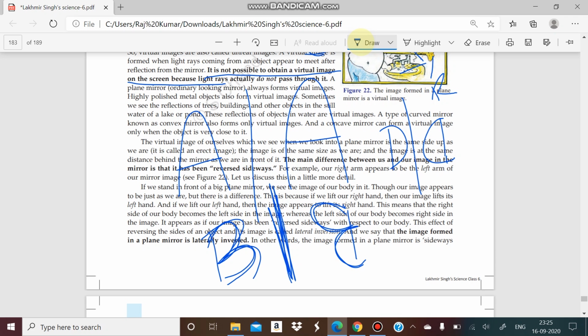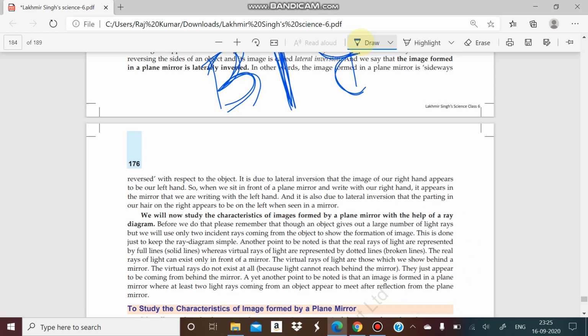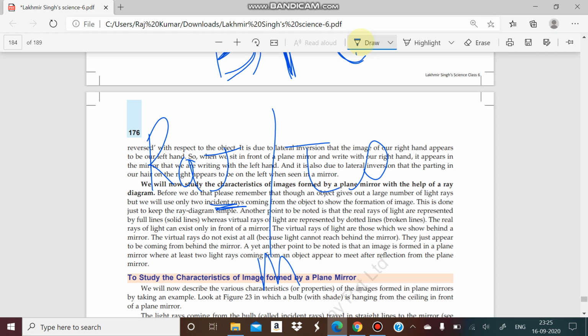Okay, so you have to write your names on a paper and try to find out how it will look in the mirror image. Suppose I'm writing my name like R A Z, so definitely it will look like this in the mirror image. First Z will come here, and Z will be just in the reverse side, and A will also appear in the reverse side, and R will also be reversed. So that will be the mirror image of my name.